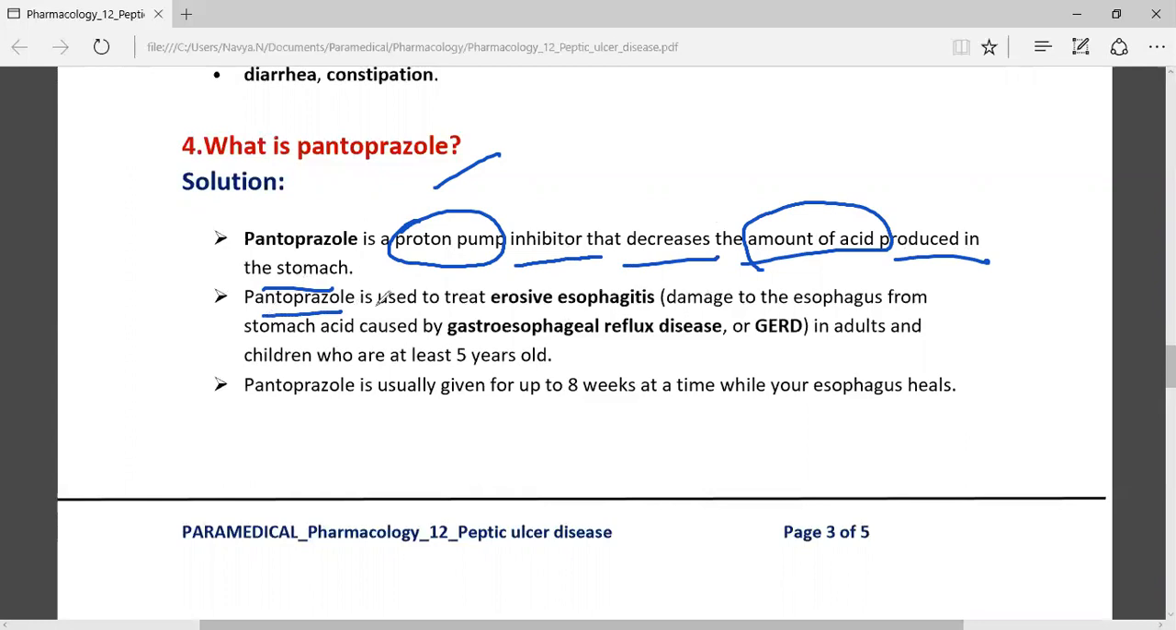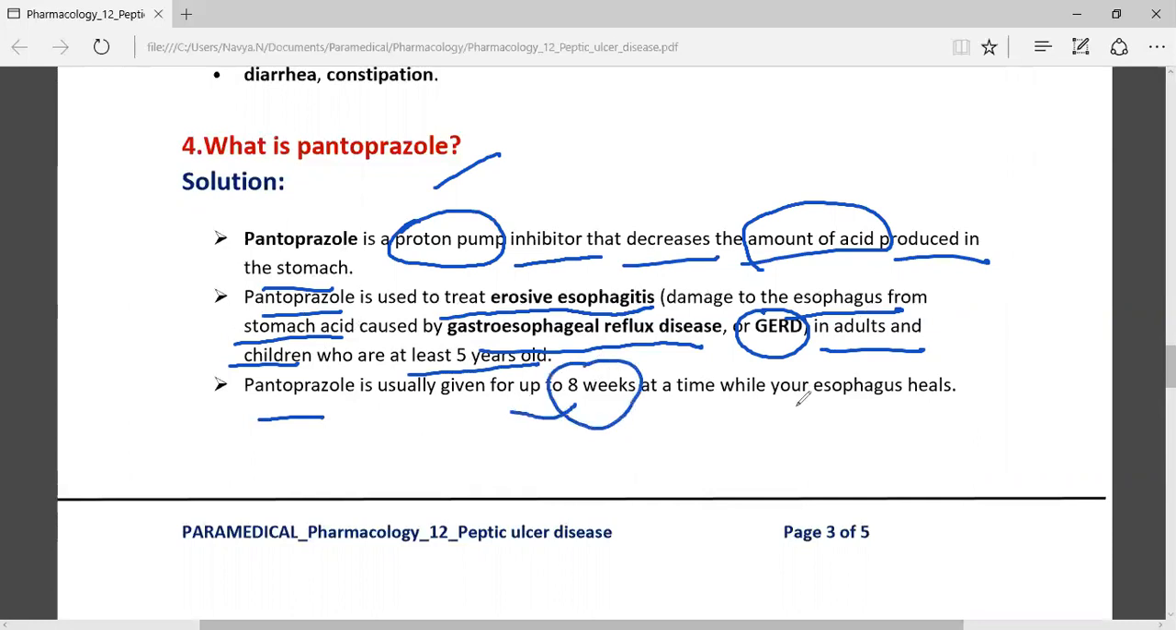Pantoprazole is used to treat erosive esophagitis, which is damage to the esophagus from stomach acid caused by gastroesophageal reflux disease, or GERD, in adults as well as in children who are at least 5 years of age. It is usually given for up to 8 weeks, during which the esophagus heals. After 8 weeks, the medication may start the healing.